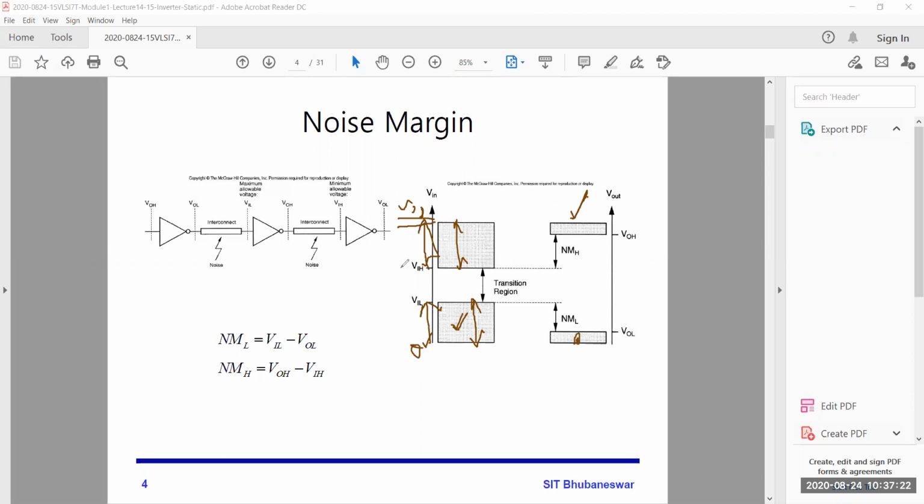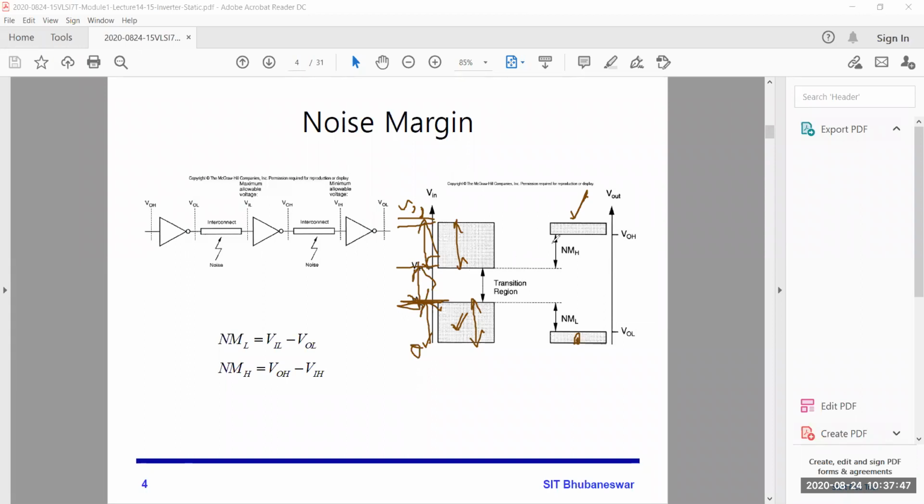So this is the VIH, that's why I called it minimum VIH. This is the maximum VIH. This is called the transition region. Due to noise, any input signal that is greater than VIL or less than VIH is in the transition region, so we will not predict the output perfectly.